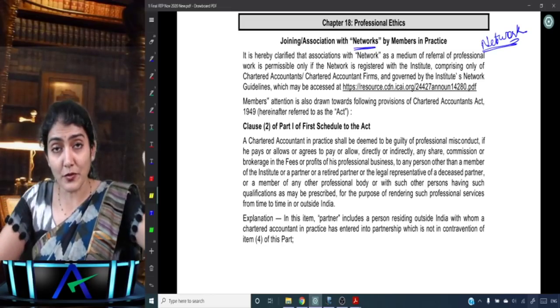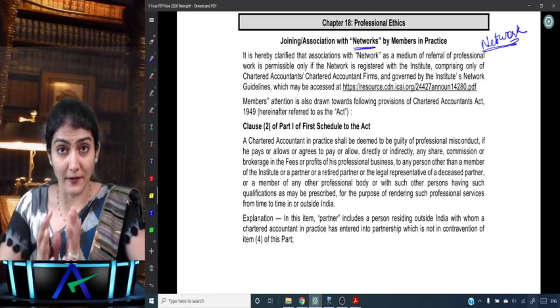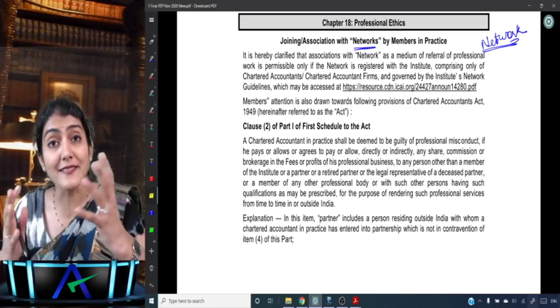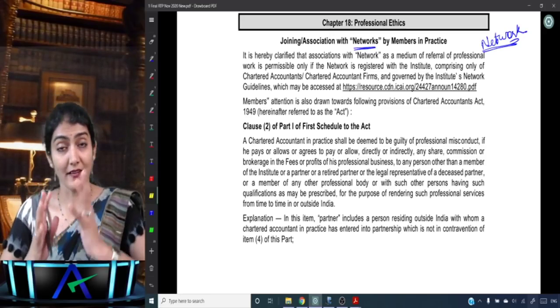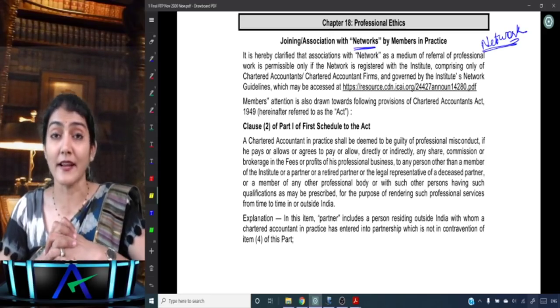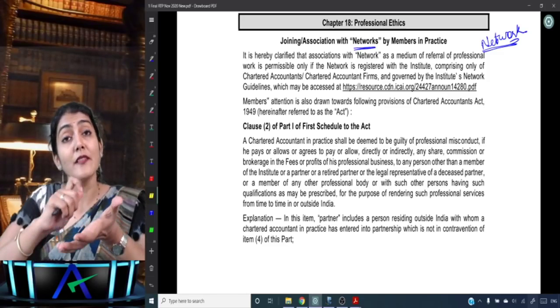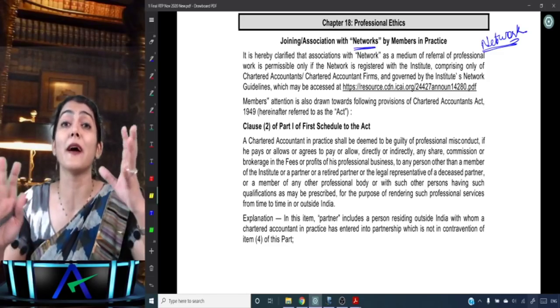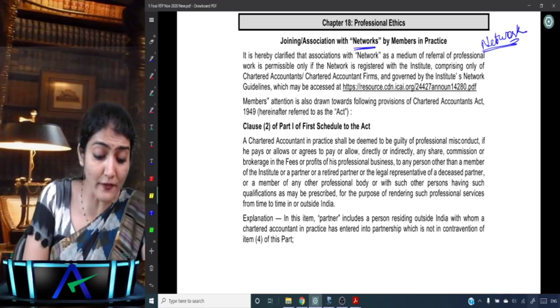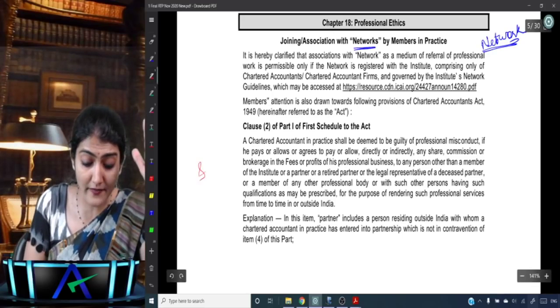So they can come together and form a network, right? So this network is required to be registered with ICAI. First, you have to get the name of the network approved from ICAI. If it's a firm or an individual, then we say "and Company" or "and Associates."